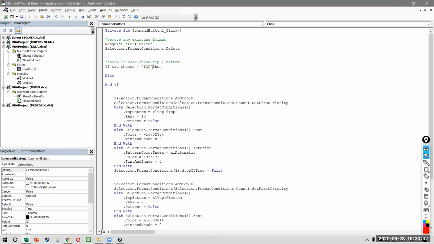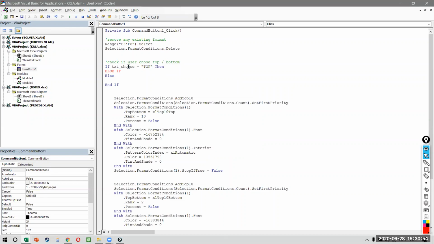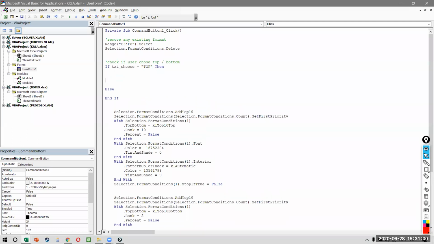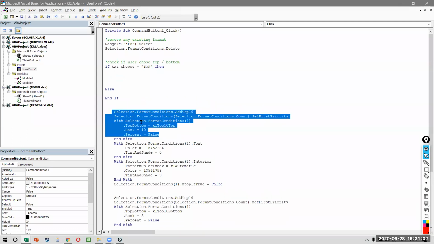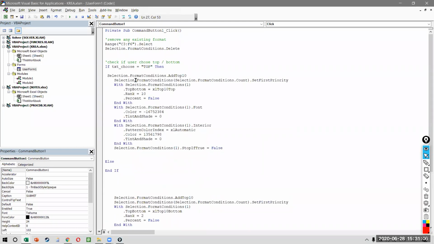There is a specific syntax that you have to follow, which is like this. If and then have to be on the same line. All right. Else if isn't there. Okay, so we don't have an else if like this. If you say else if like this, that also doesn't work. Right? Okay, so I say if the user has chosen top, then what should happen? Then this entire part should be cut and put here.